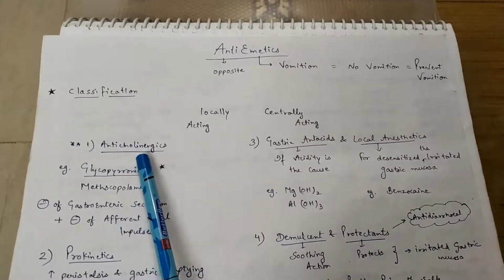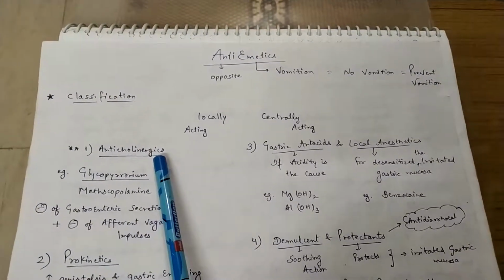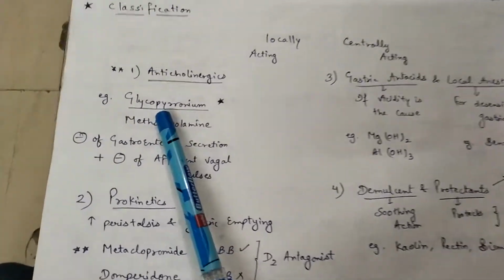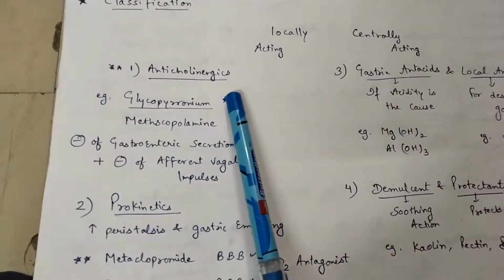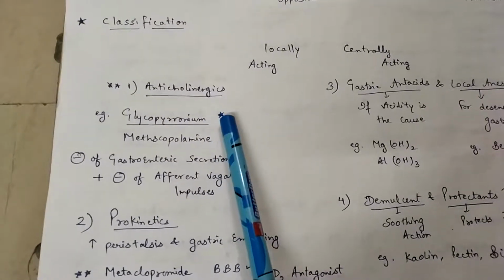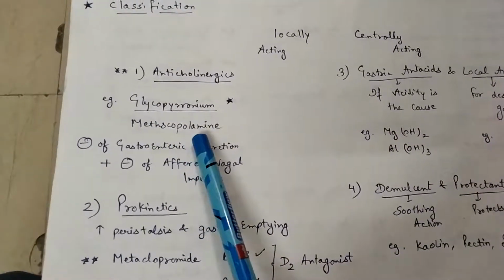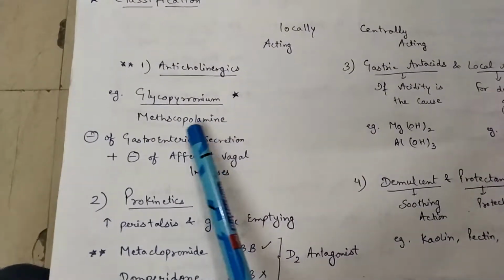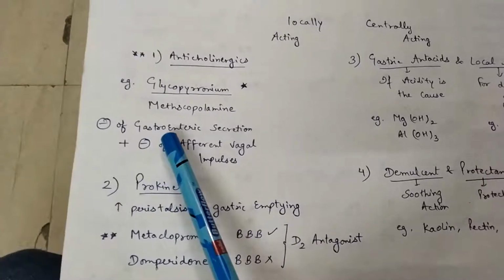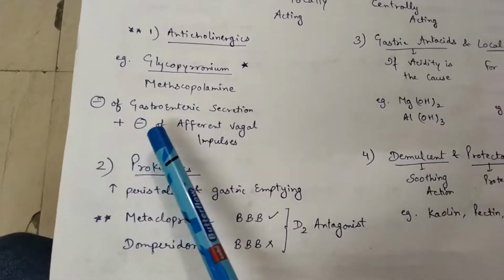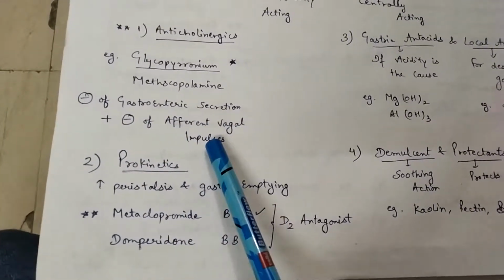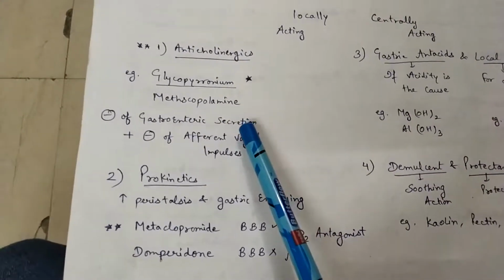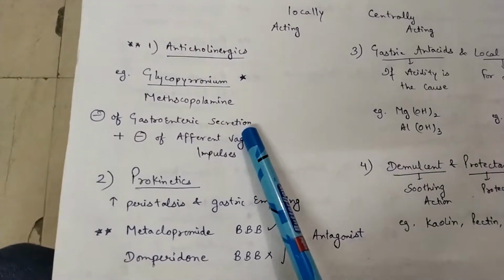Locally acting anticholinergics inhibit the acetylcholine neurotransmitter. For example, glycopyrronium, an important drug among the anticholinergics, and the second one is methscopolamine. What do they cause? They inhibit the gastroenteric secretion and also inhibit the afferent vagal impulses. By these two mechanisms, anticholinergic drugs work as antiemetics.